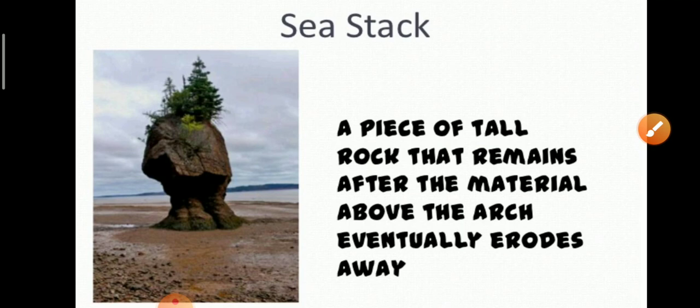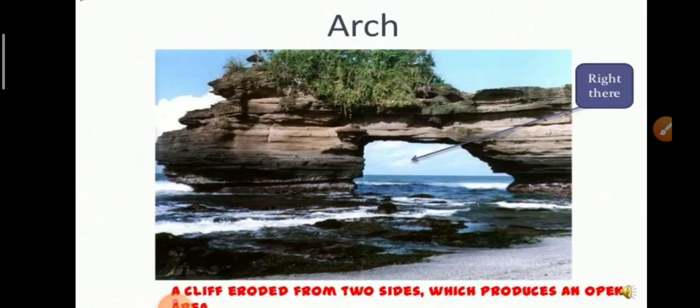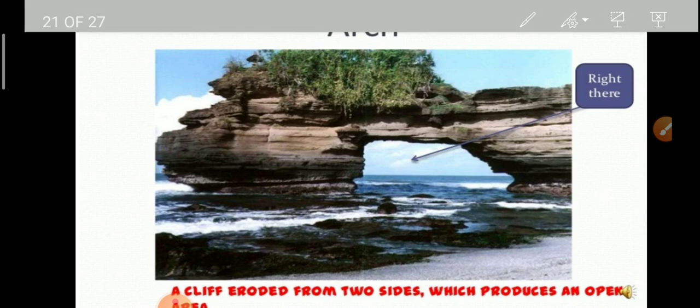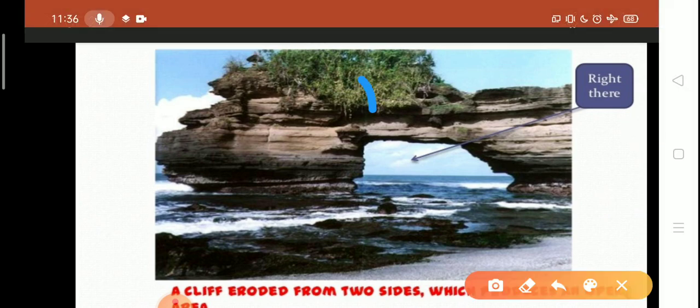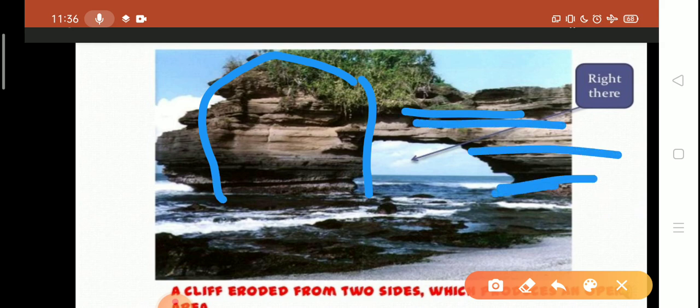Next one is the sea stack, a piece of tall rock that remains after the material above the arc eventually erodes away. So if you look at this picture, this is the picture of a sea arc. When the material erodes away and only a piece remains, it is a sea stack.